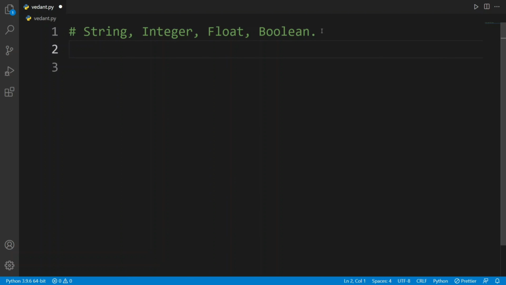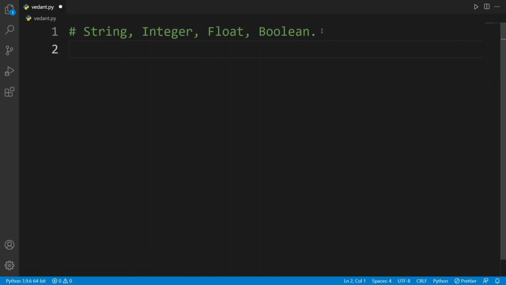So the first data type we have is string. So what are strings? I am writing here, strings can store any value. You can pass any value to a string, but you must pass the value inside of double quotes.